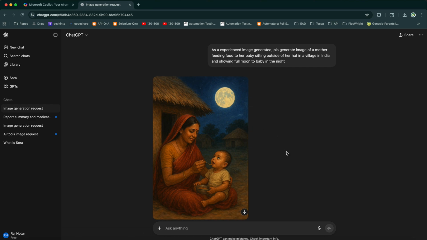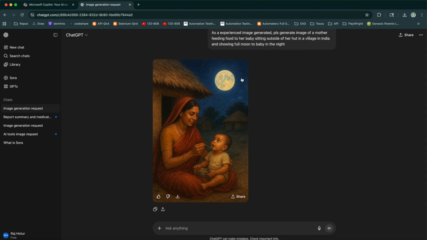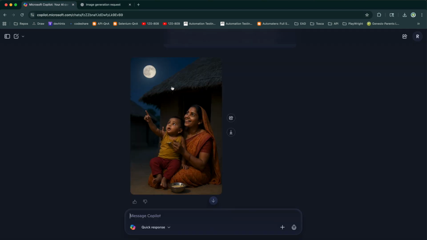Yeah, this also generated. This looks more like a painting, but still it has really good information. The image looks fantastic. Here also the baby is sitting on the lap, and the mother and baby are sitting outside the hut in an Indian village atmosphere. There is a moon, and you can see that it's a full moon, but the moon has those dots, as it looks realistic. Fantastic job by these tools.